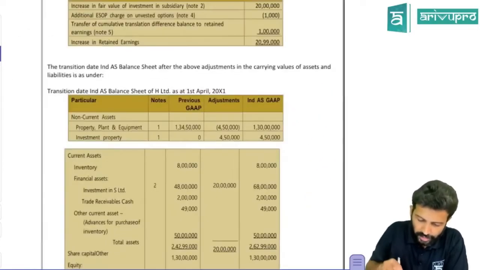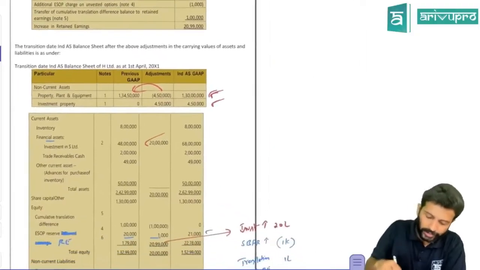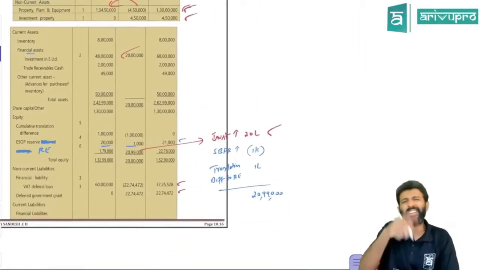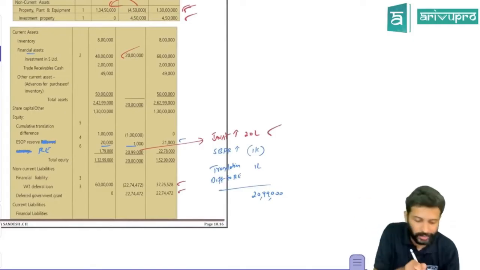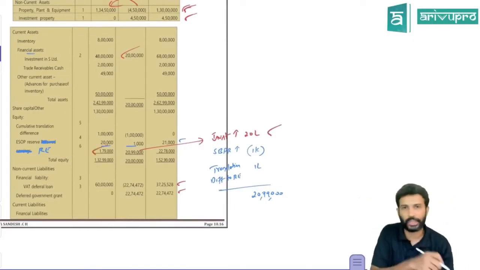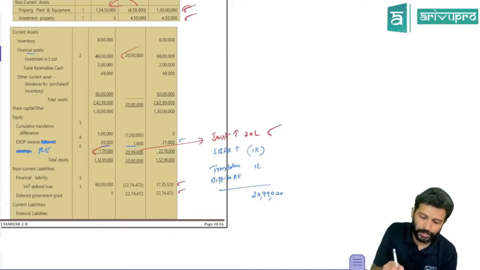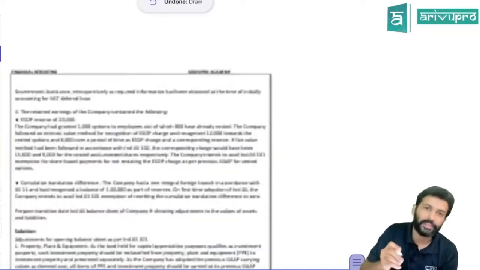Here they've shown investment in solution. It will increase by 20 lakh. Correspondingly, retained earnings also will increase by 20 lakh. Retained earnings, there will be many adjustments. So that's the reason, as and when we identify one by one, we'll take it up. So current retained earnings given is 1,79,000. That is given as per AS. So due to this adjustment, it will increase by 20. Okay, that's one we have identified.